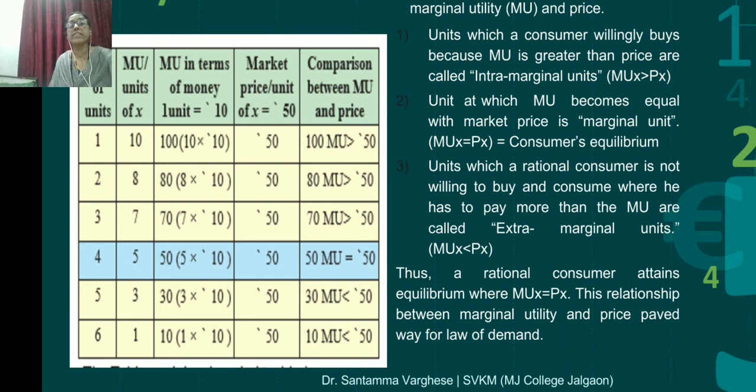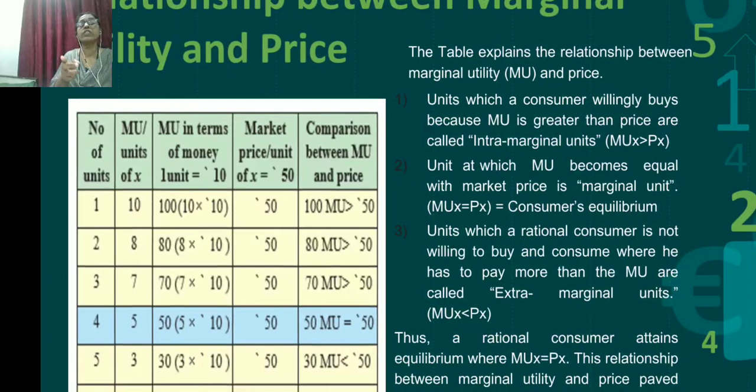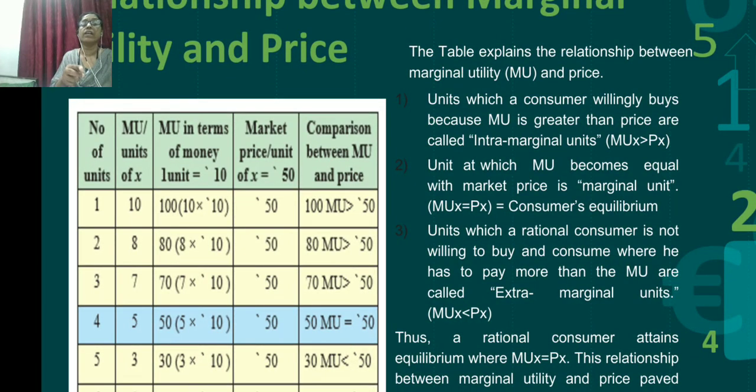Now you may be asking, where does the 10 come from? We are assuming that 1 unit of utility is worth 10 rupees, so 10 units is 100 rupees. That is why we are doing this, because we want to compare the marginal utility and the price. We have to measure that according to the price, and if the utility is okay, then we can purchase it. That is what we have to show.